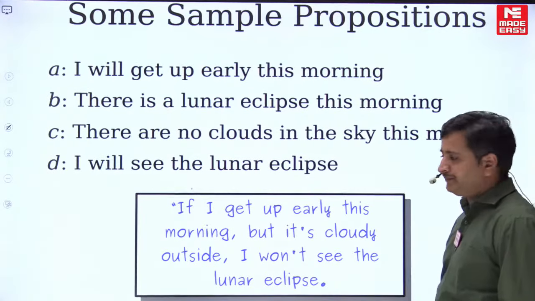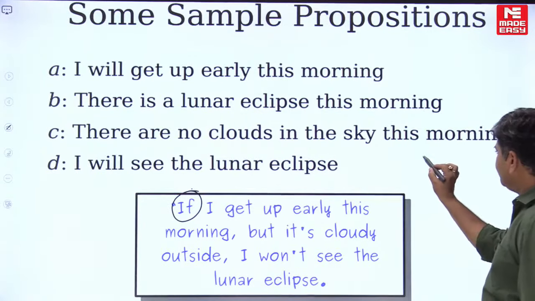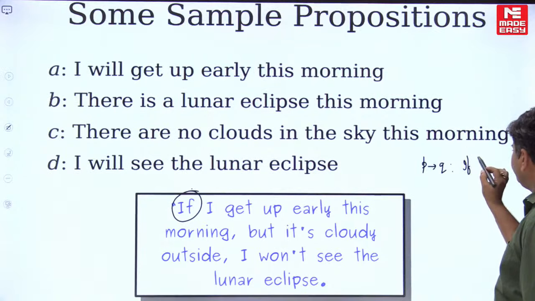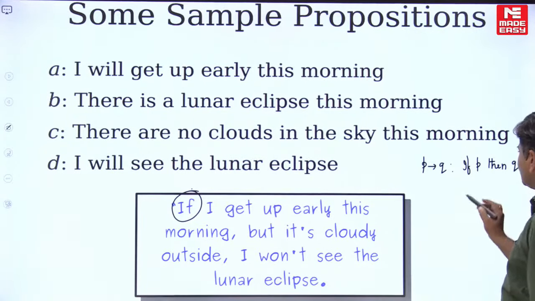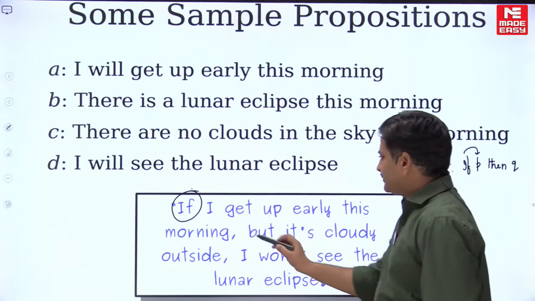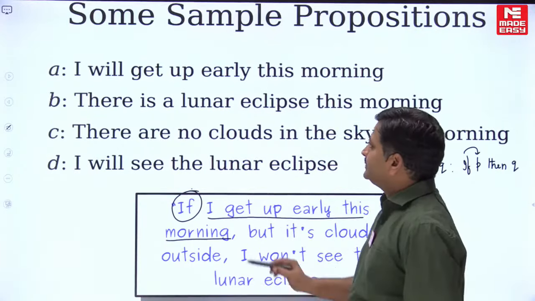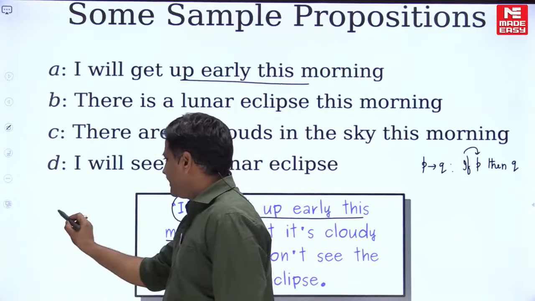Right friends, see here, it is starting with if, right? As I mentioned earlier, P implies Q can be written in the if P then Q format. So whatever is there after if is treated as P in this case. So I get up early this morning, we can define it as A, friends. So therefore A.